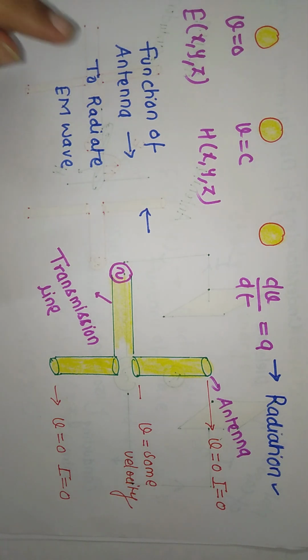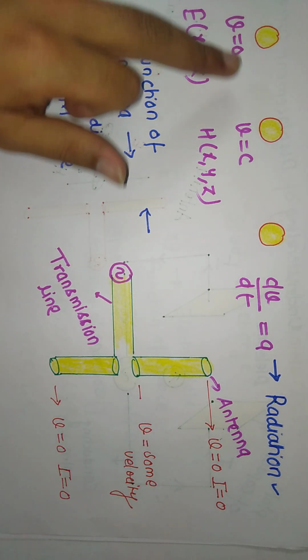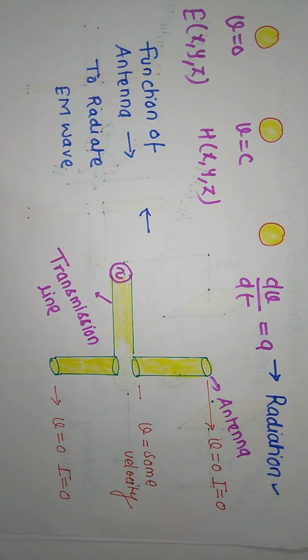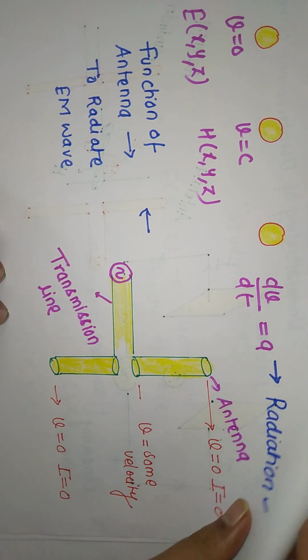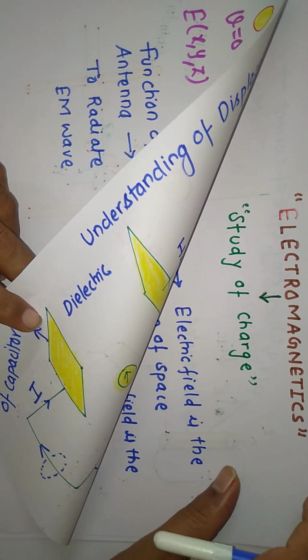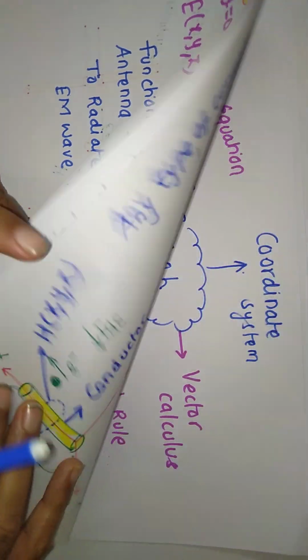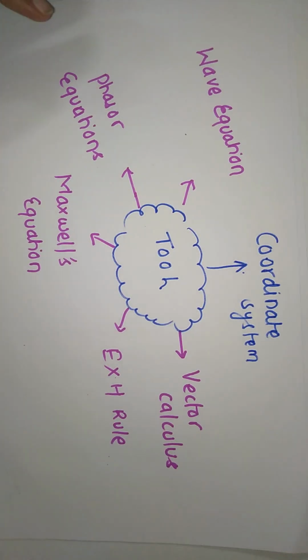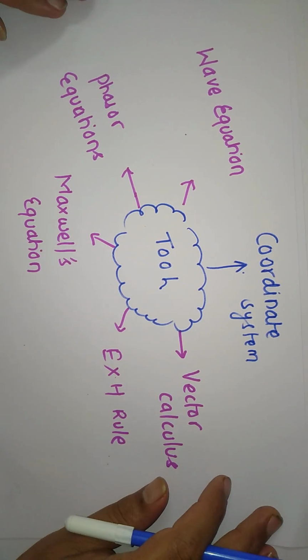So hopefully you have got the concept of electric field, magnetic field and radiation. Actually we are studying the charge. This is nothing but electromagnetics, but always remember we can understand the problems of electromagnetics with the help of some tools.